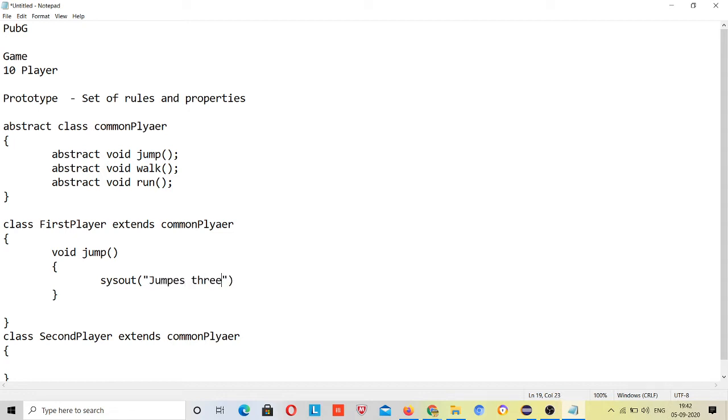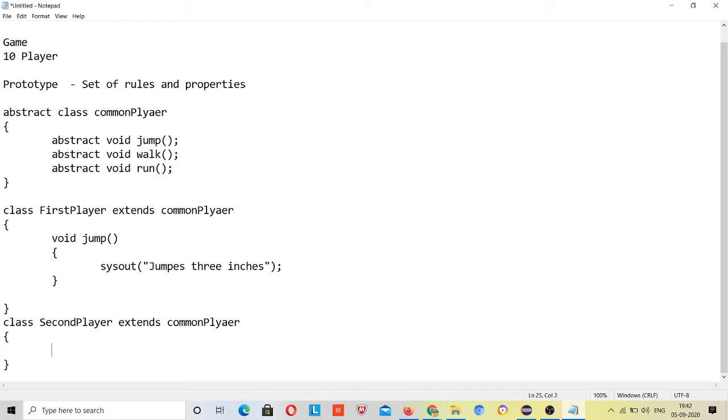Maybe first player can jump 3 inches, but the second player can jump 5 inches. Similarly, there may be a third player which can jump 6 inches.